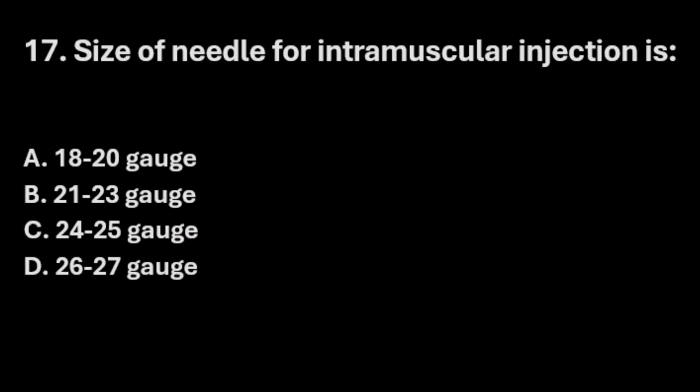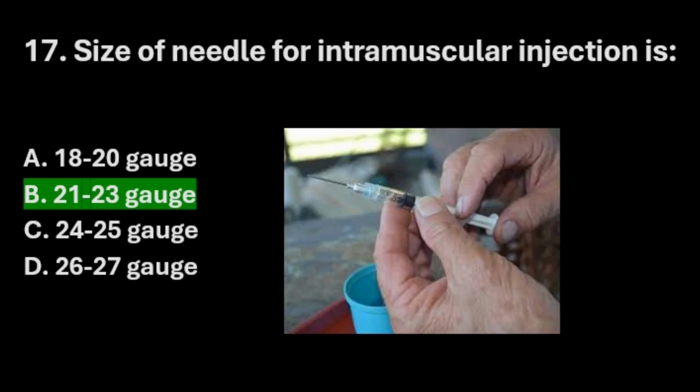Next question. Size of needle needed for intramuscular injection is option A 18 to 20 gauge, option B 21 to 23 gauge, option C 24 to 25 gauge, and option D 26 to 27 gauge. The right answer here is option B 21 to 23 gauge is the size of needle needed for intramuscular injection.